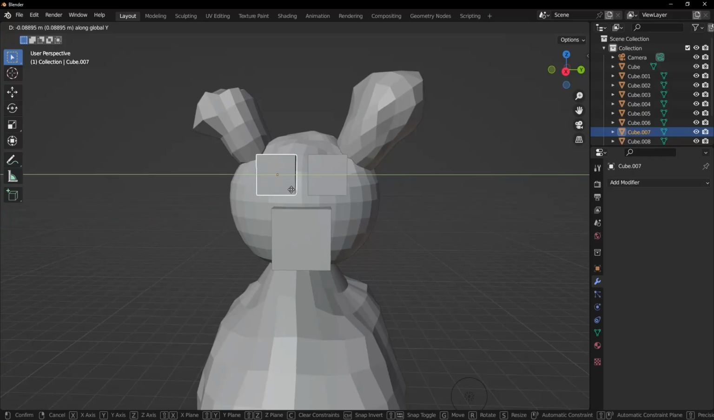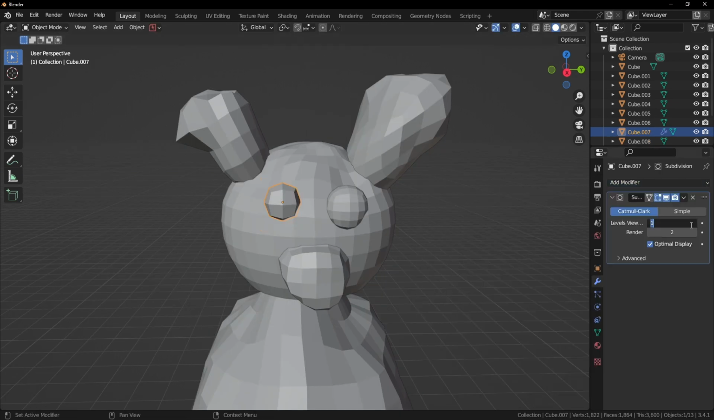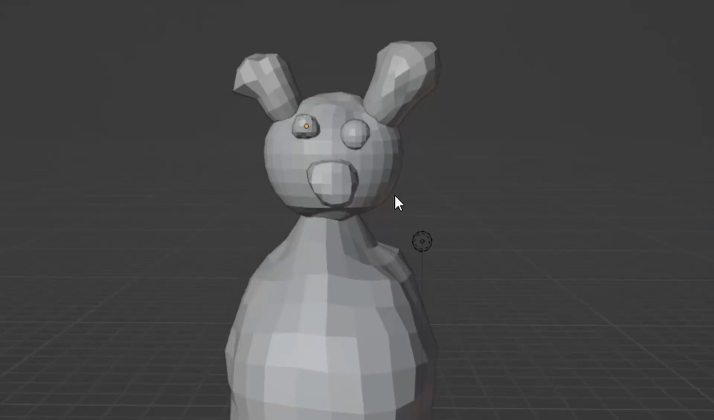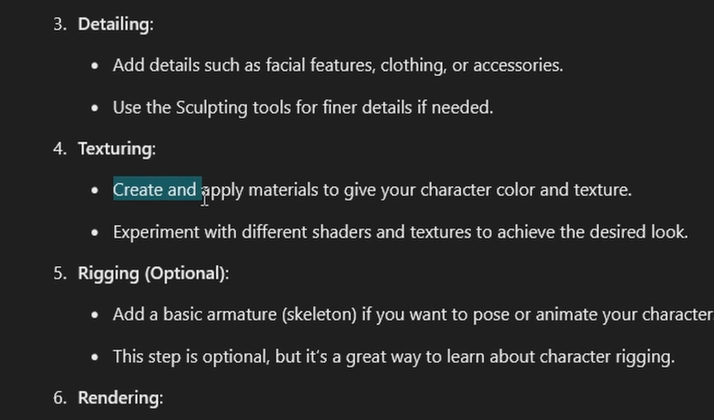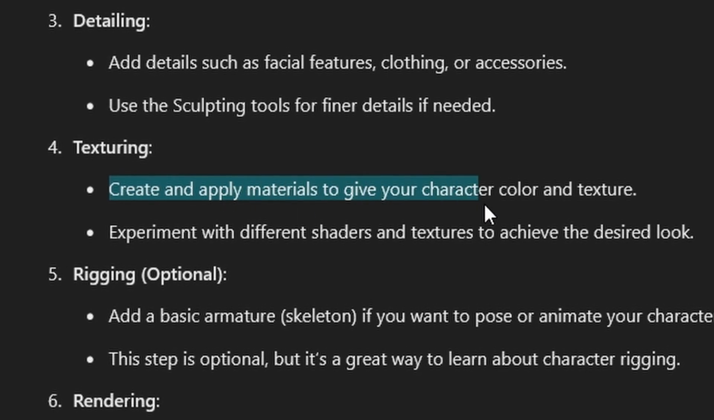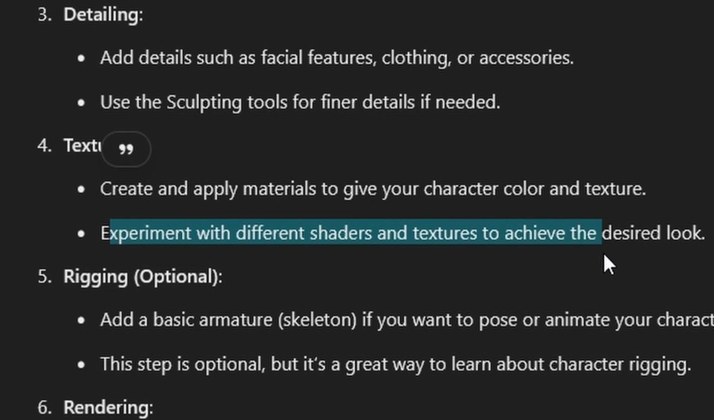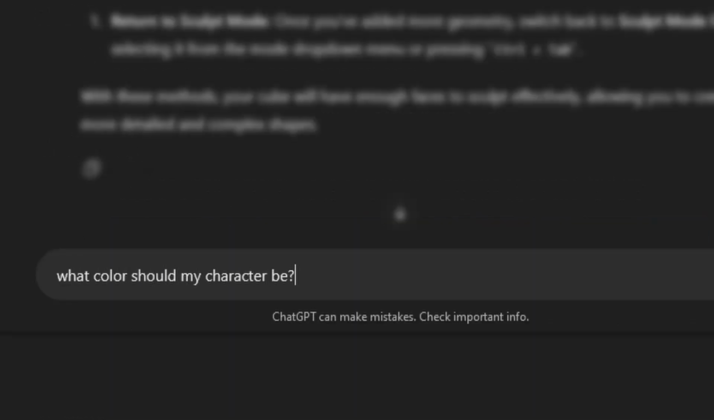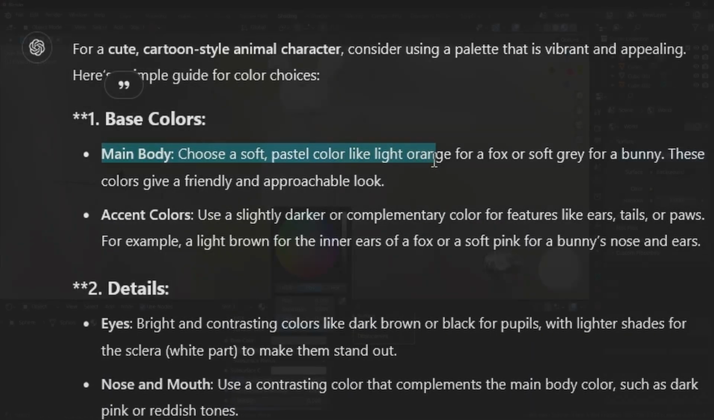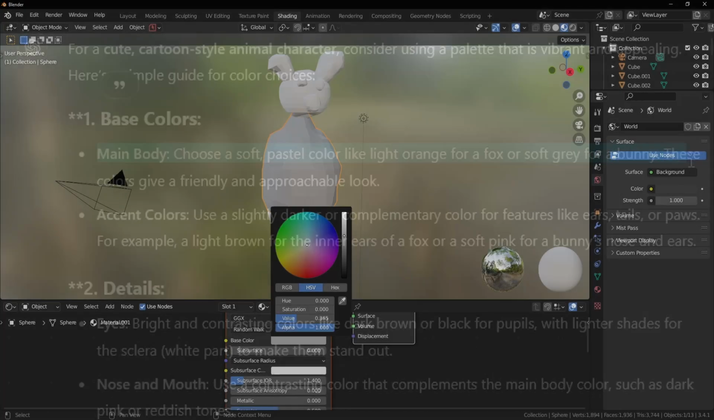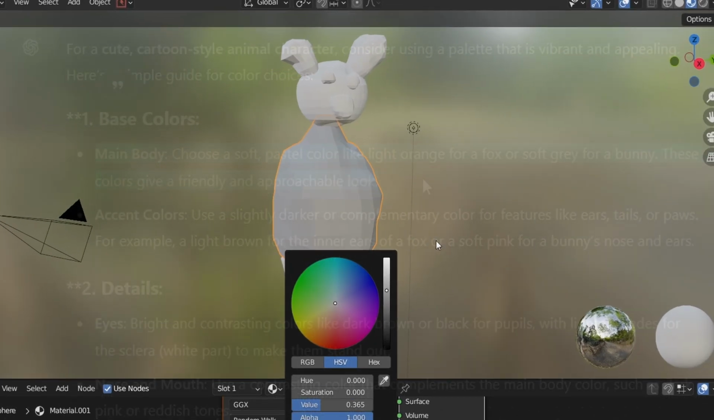Isn't that right, creature? I inserted 3 boxes, one for each distinct facial feature. I added the subsurf modifier and matched the shapes to my concept art. Loosely. Create and apply materials to give your character color and texture. Experiment with different shaders and textures to achieve the desired look. What color should my character be? Choose a soft, pastel color like light orange for a fox or soft gray for a bunny. These colors give a friendly and approachable look.